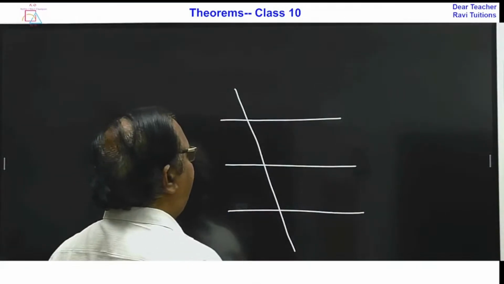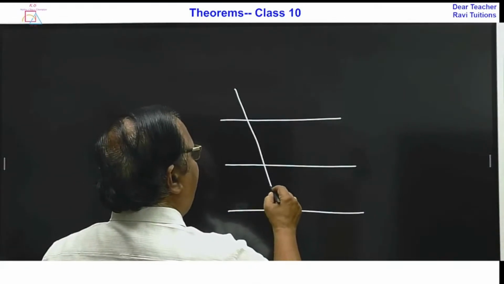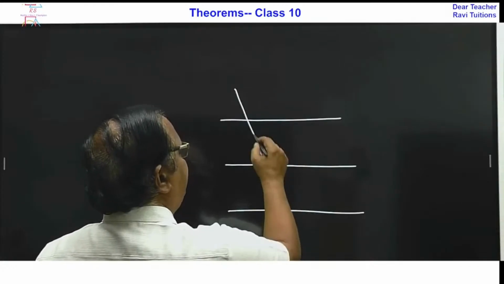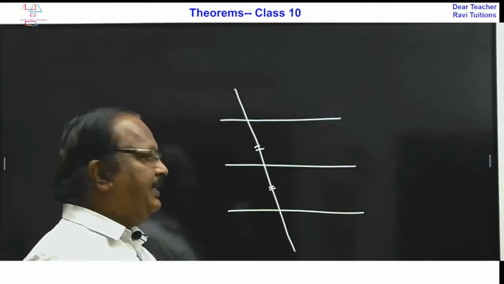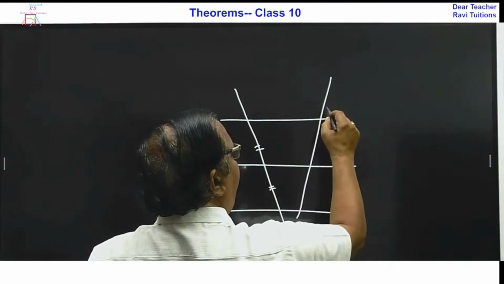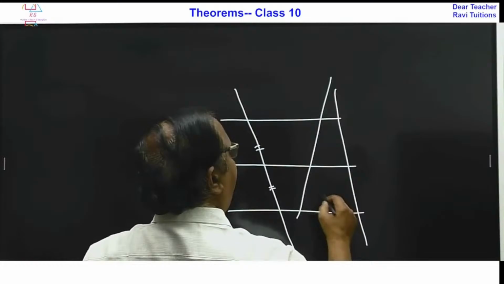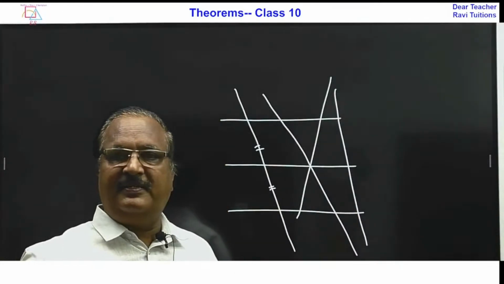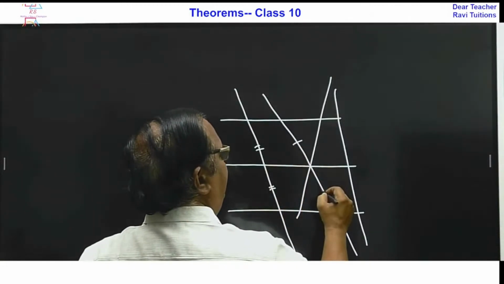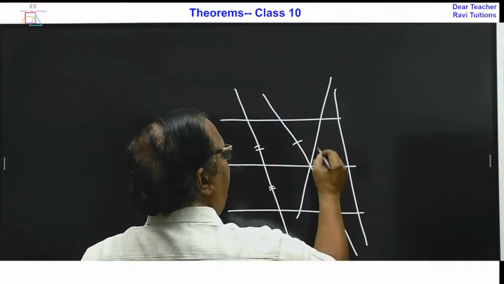If a transversal gets equal intercepts, that means these two parts are equal, then if you draw any other transversal, on those transversals also these parts are equal.